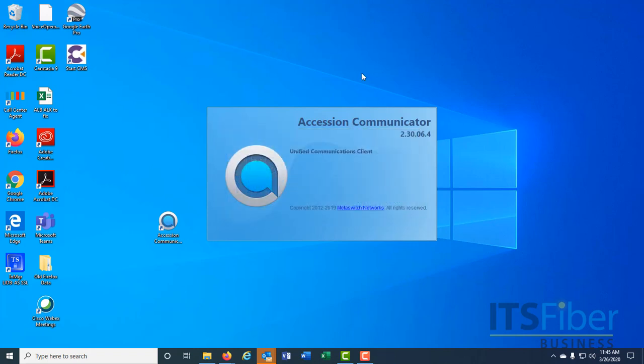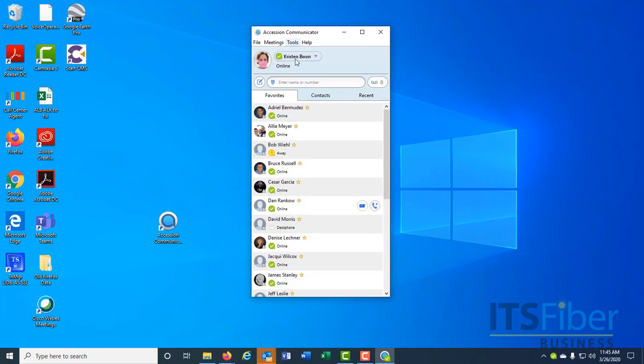Once you're logged in, you will be able to change your password from the file options.